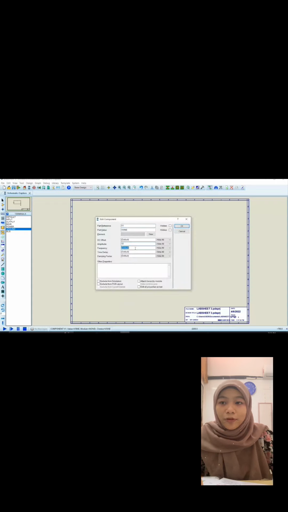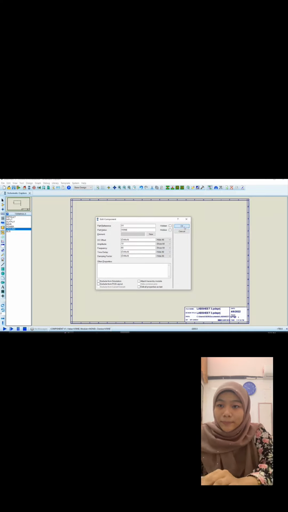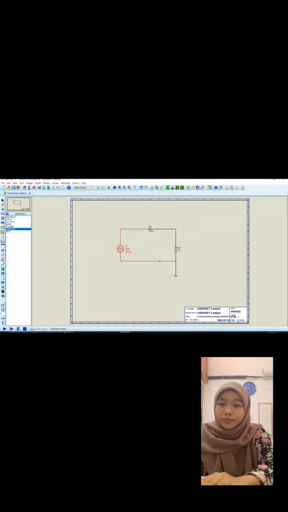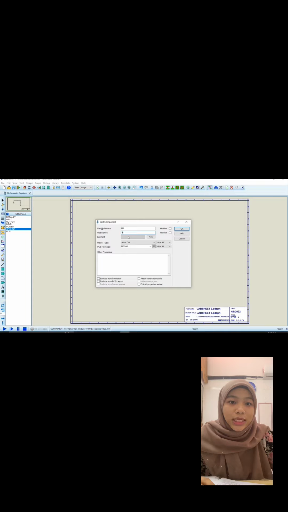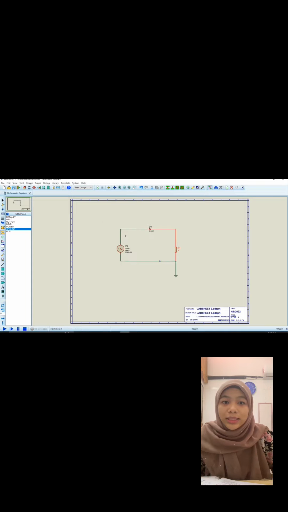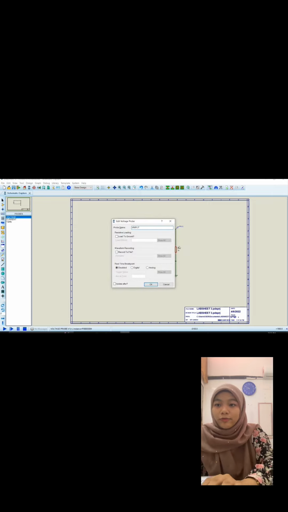Set the amplitude voltage equal to 12 volt and the frequency equal to 65 Hz on the V-sign component. Don't forget to set a resistance value which is 1 kilo ohm. Select the probe mode section and insert the two voltage components, input and output, and label them with the names V input and V output.